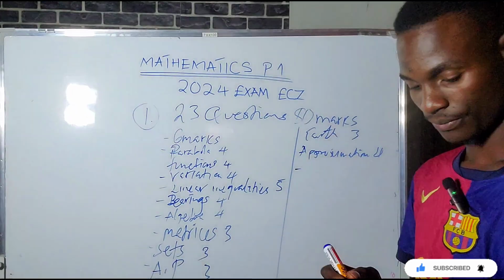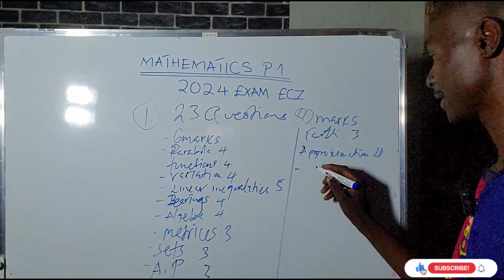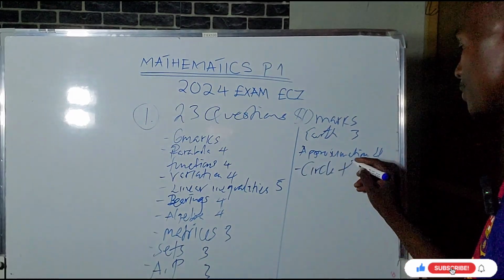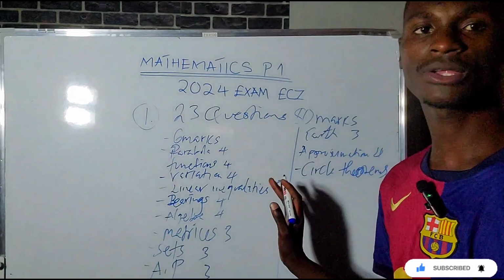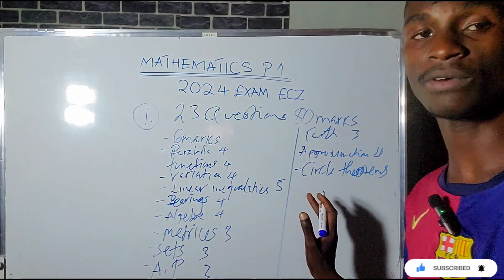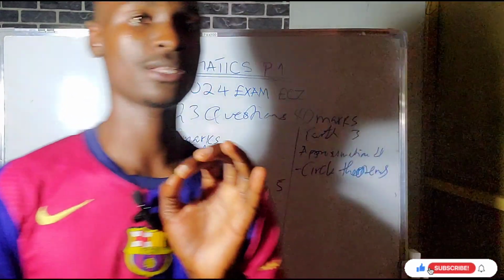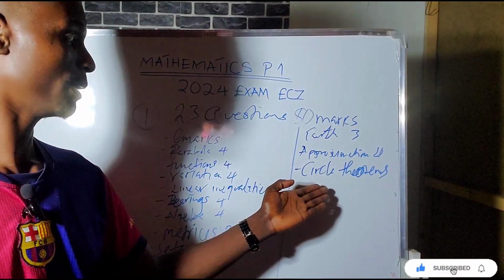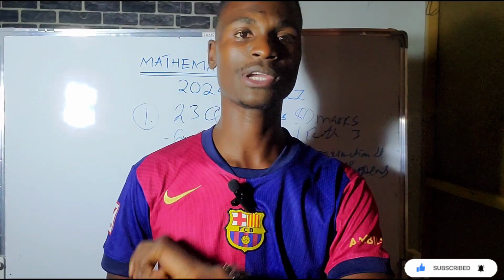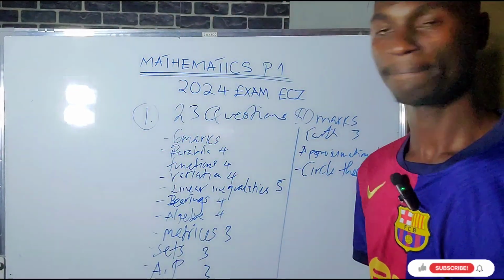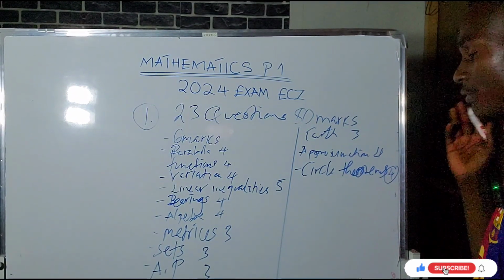The other thing is circle theorems. There are about 80 theorems here. You don't just know these overnight. They're about 80 theorems, so you need to know them one by one. Are we together, guys? One by one. Now, circle theorems is 4 marks. Approximation 4 marks as well.